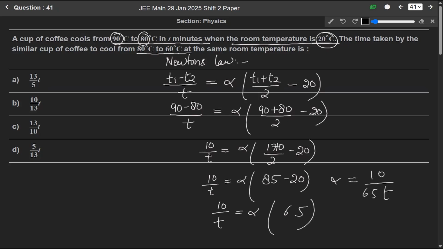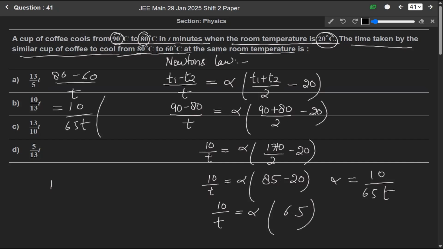Okay. Now the next part: the time taken by a similar cup of coffee to cool from 80 degrees Celsius to 60 degrees Celsius at the same room temperature. Now we'll use the same formula, but here T1 is 80 and T2 is 60. So 80 minus 60 over T equals alpha, where alpha is 10 over 65 T, into T1 plus T2 divided by 2, meaning 80 plus 60 divided by 2, which is 70, minus 20.